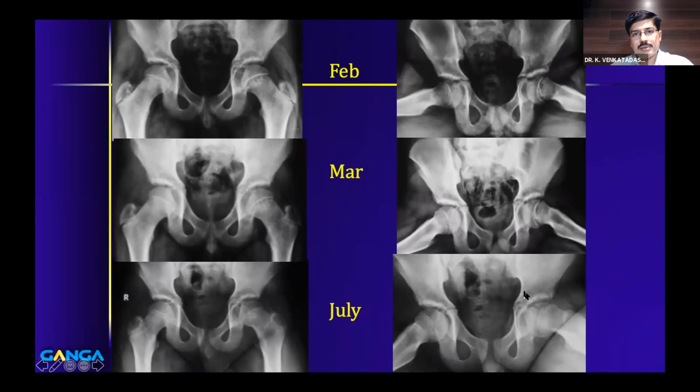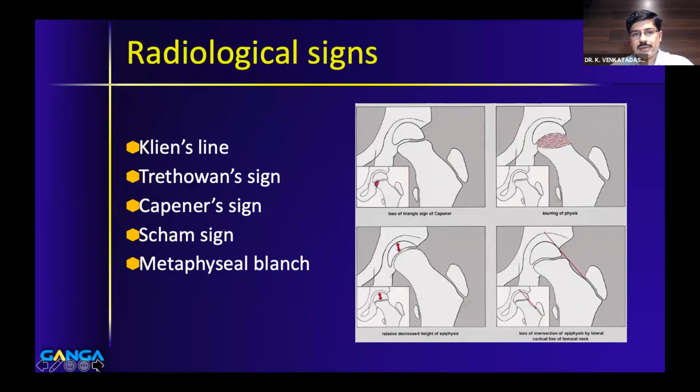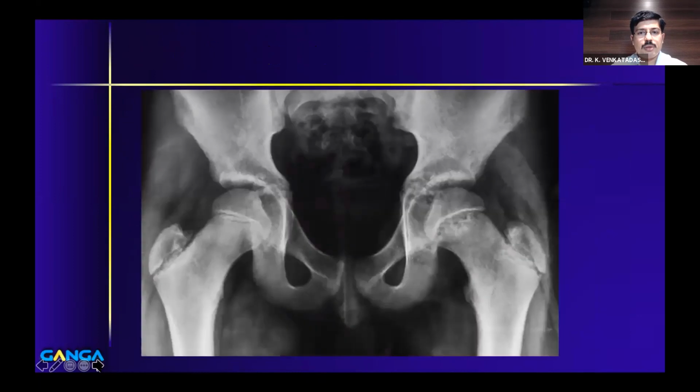So why does this happen? You should know the basic rules of diagnosing a slipped capital femoral epiphysis in a child. Whenever you see a child or an adolescent with hip pain, it is mandatory to take 2 views. You should always ask for an AP view and a frog-leg lateral view. If you take a frog-leg lateral view, the chance that you pick up a slip is much more than on an AP view. And in the AP view, you will be able to see subtle signs of slipped capital femoral epiphysis.